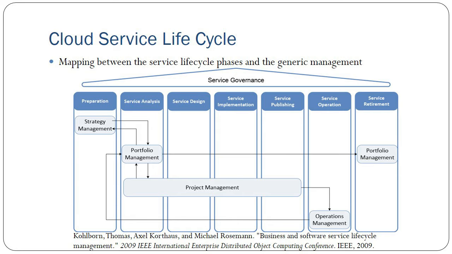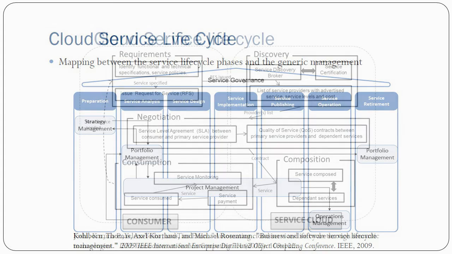Then you do service analysis and portfolio management, then service designing, service implementation, service publishing, service operation, and service retirement. The whole thing is integrated with project management, operational management, and portfolio management.